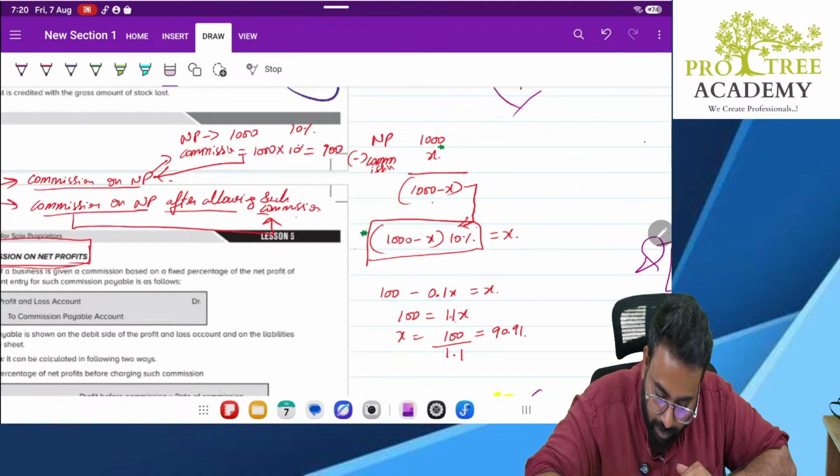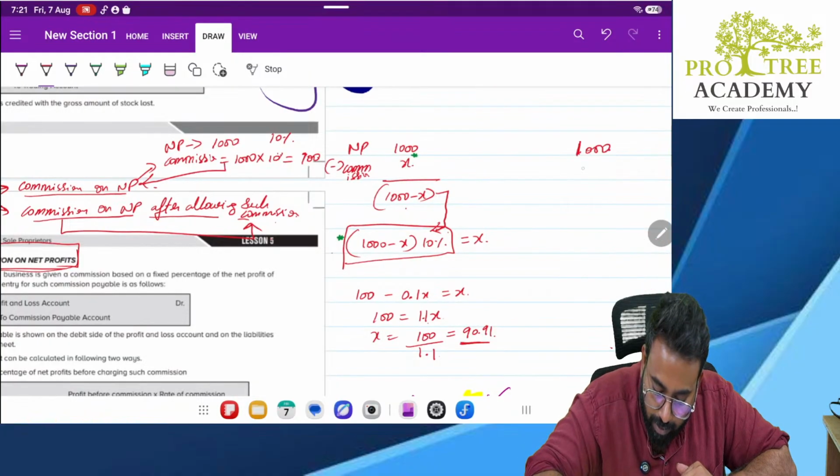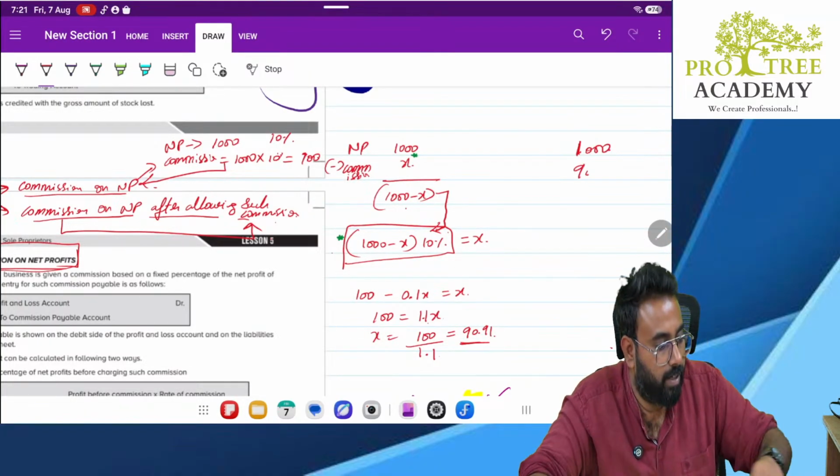Yes, correct. Let's see. 1000 is our net profit. What is the commission? 90.91. What is remaining?